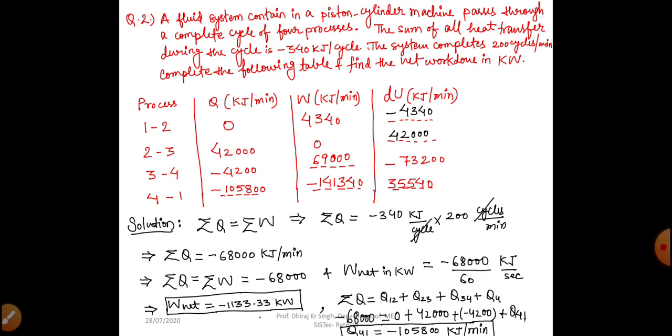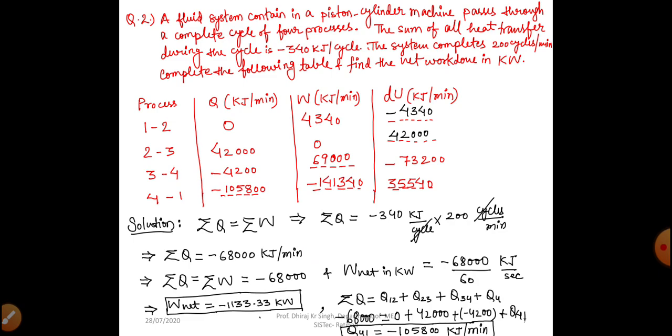We all know, for the first law of thermodynamics of a cyclic process, summation Q equals summation W equals minus 68,000, and if we want to find W net, then we have to divide it by 60. When we divide it by 60, we get our net work done in kilowatt. So minus 68,000 divided by 60 kilojoule per second, and we have got W net here.